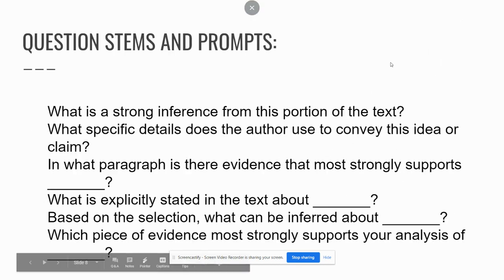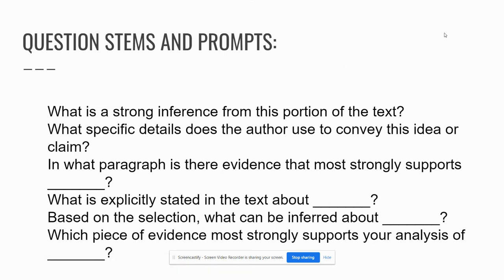And these are the types of questions that we're going to see as we study this standard, the kind of things we might see on an EOG. These are the kinds of questions they will ask that have to do with citing evidence. They are: what is a strong inference from this part of the text? What specific details does the author use to convey this idea or claim? In what paragraph is there evidence that most strongly supports blank?